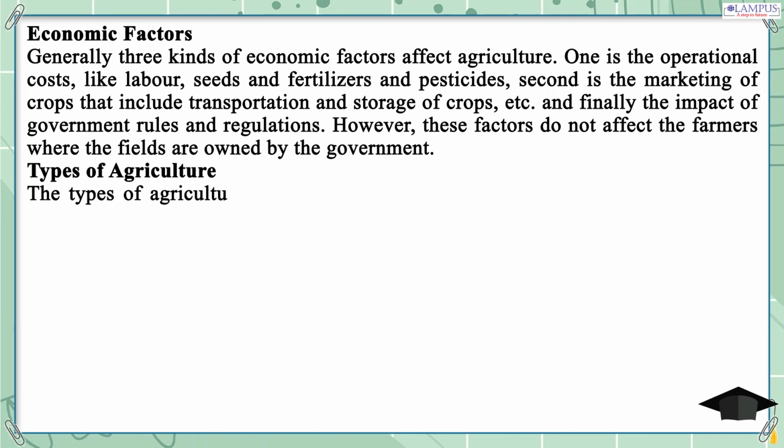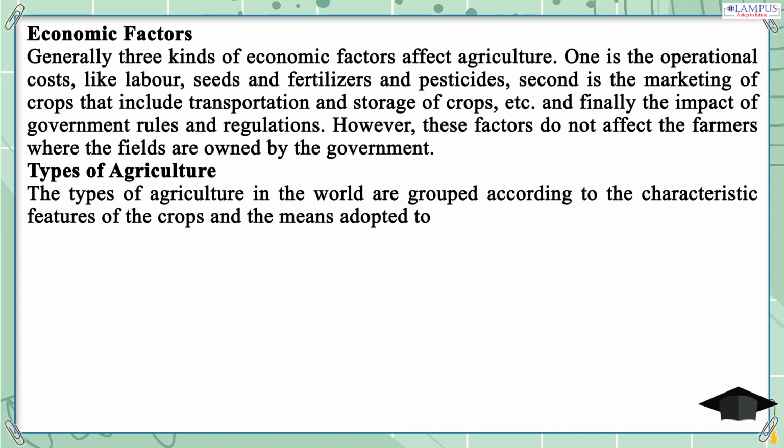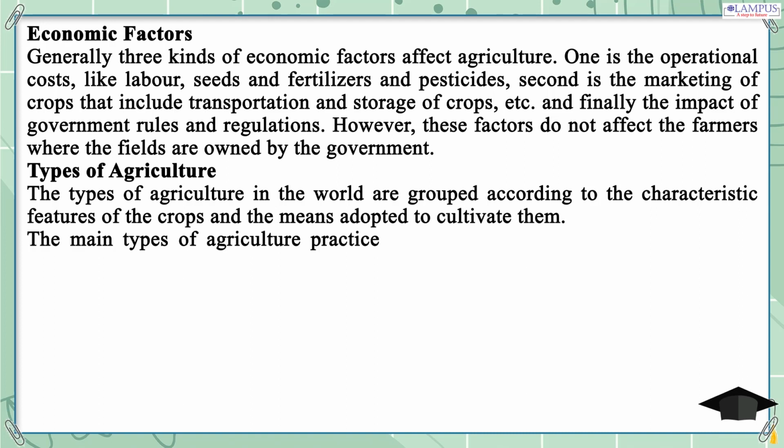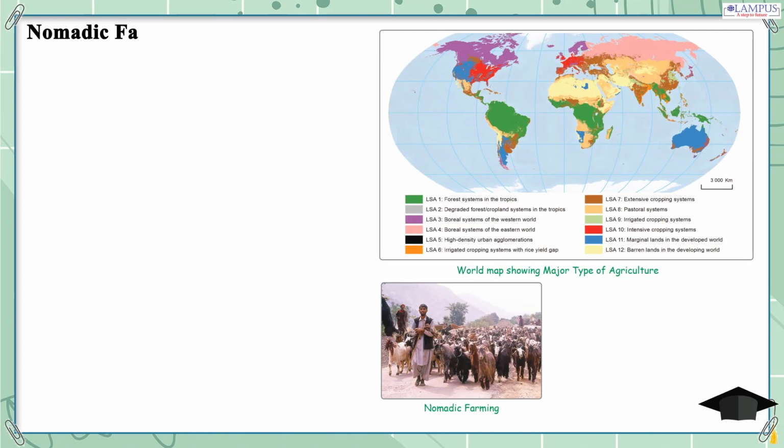Types of agriculture. The types of agriculture in the world are grouped according to the characteristic features of the crops and the means adopted to cultivate them. The main types of agriculture practiced in different parts of the world by different communities are nomadic farming.